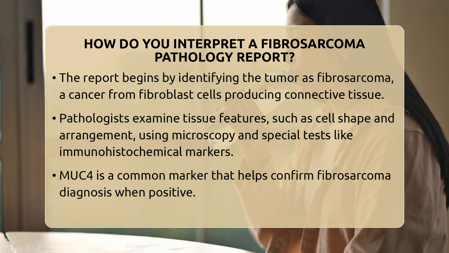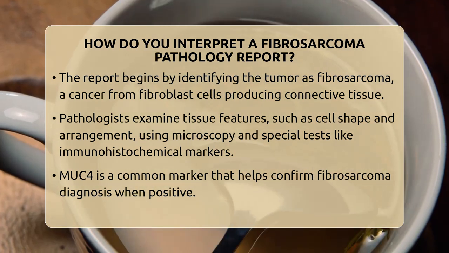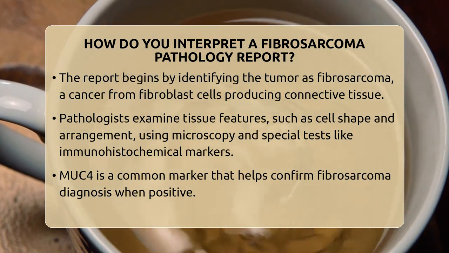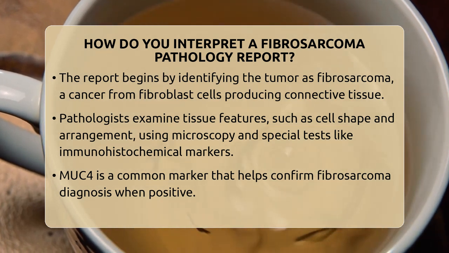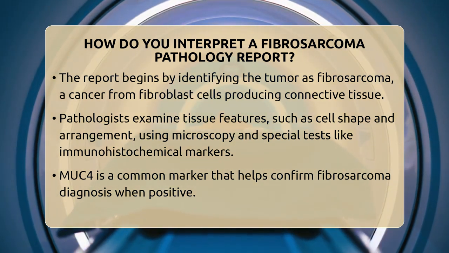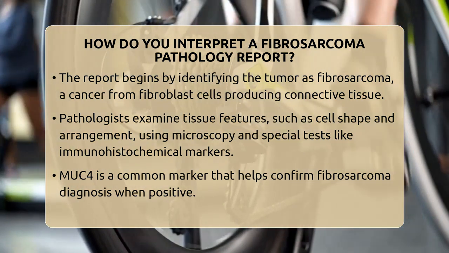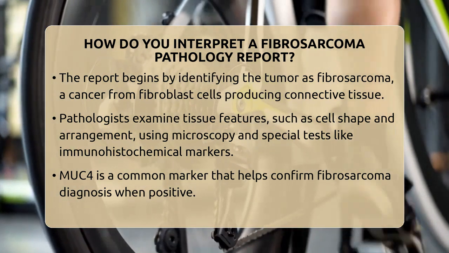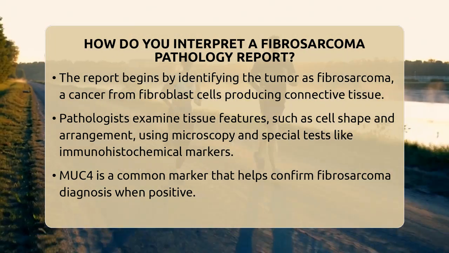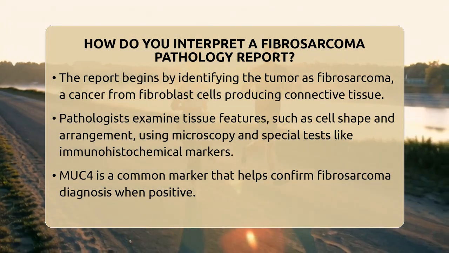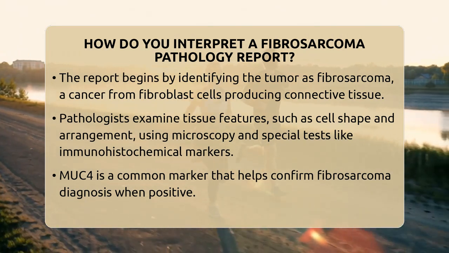The report provides essential information about the tumor's nature, behavior, and extent. First, the report will identify the tumor type. For fibrosarcoma, this means the tissue shows malignant fibroblasts, which are cancerous cells that produce collagen. Under the microscope, pathologists look for specific features, such as the shape and arrangement of the cells.